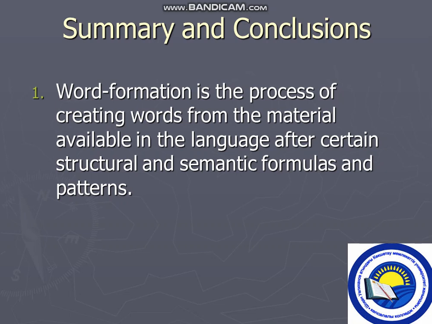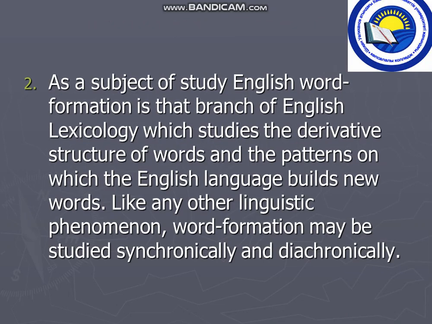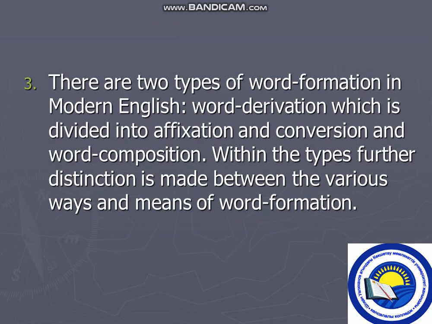Summary and conclusion. Word formation is the process of creating words from the material available in the language after certain structural and semantic formulas and patterns. As a subject of study, English word formation is that branch of English lexicology which studies the derivative structure of words and the patterns on which the English language builds new words. Like any other linguistic phenomenon, word formation may be studied synchronically and diachronically. There are two types of word formation in modern English: word derivation, which is divided into affixation and conversion, and word composition. Within the types, further distinction is made between the various ways and means of word formation.